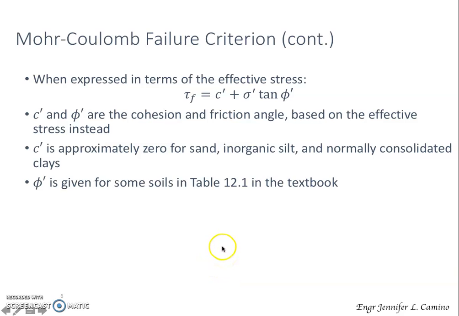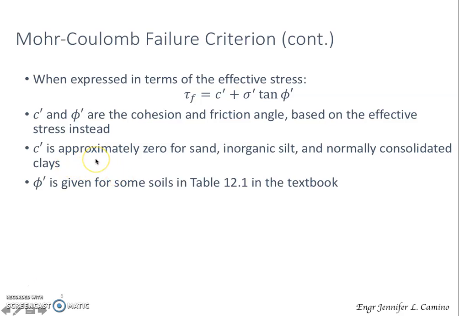So the Mohr-Coulomb failure criterion expressed in terms of effective stress will be our equation. This is now the equation for our shear strength in terms of the effective stress. C prime and phi prime are the cohesion and angle of friction based on effective stress instead.